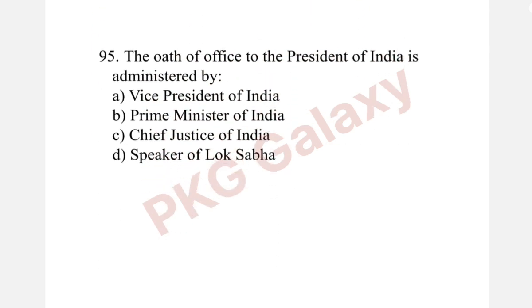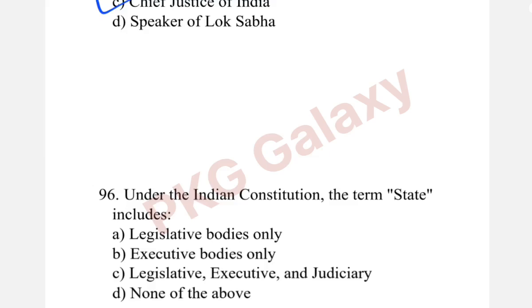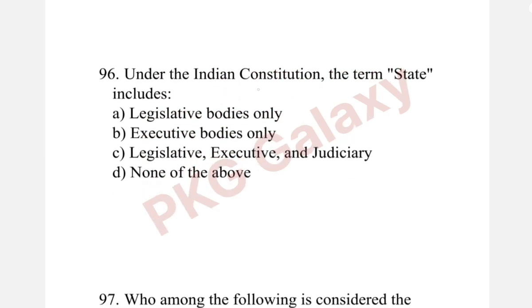Next question. The oath of office to the President of India is administered by? The correct answer is option C, Chief Justice of India. Next question. Under the Indian Constitution, the term state includes?